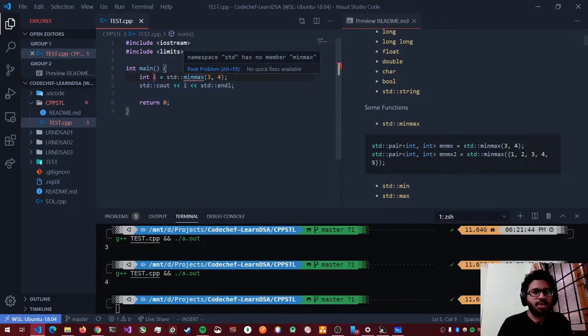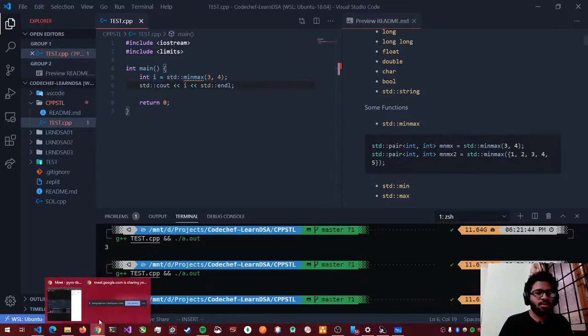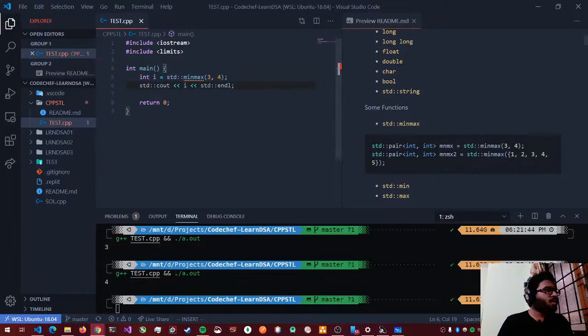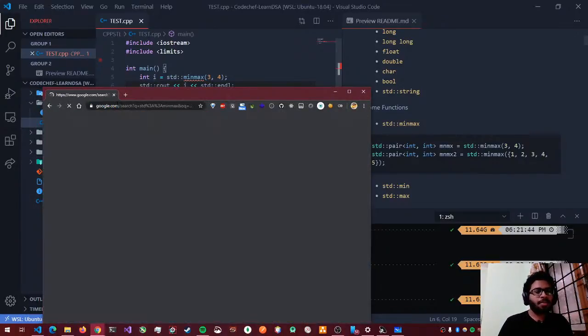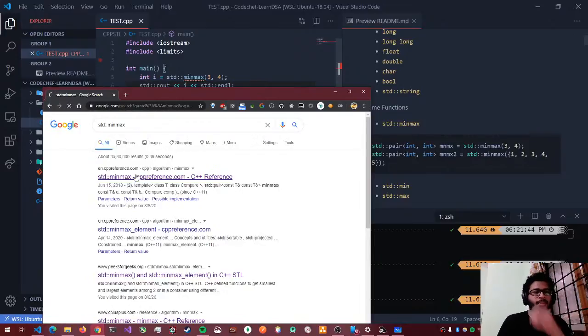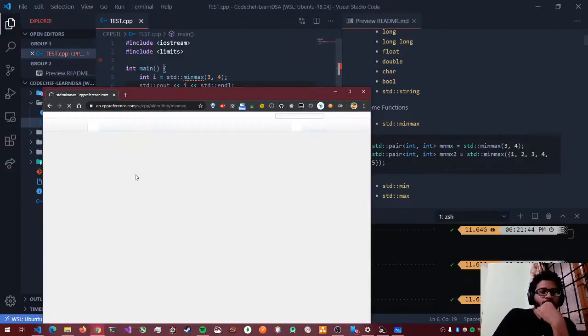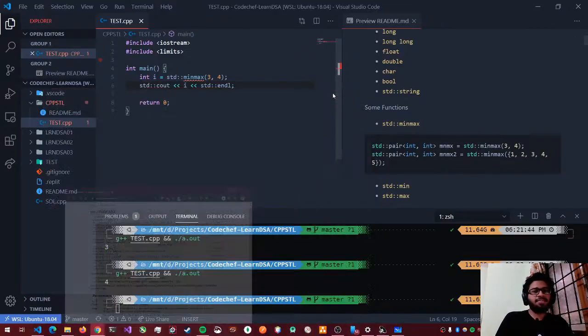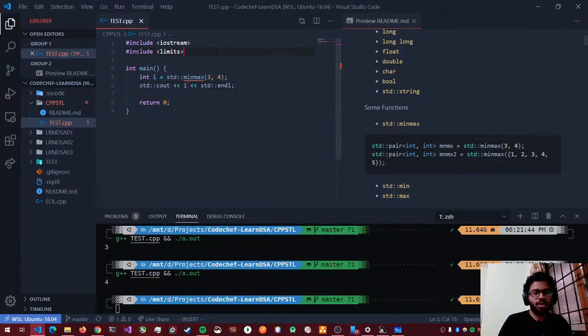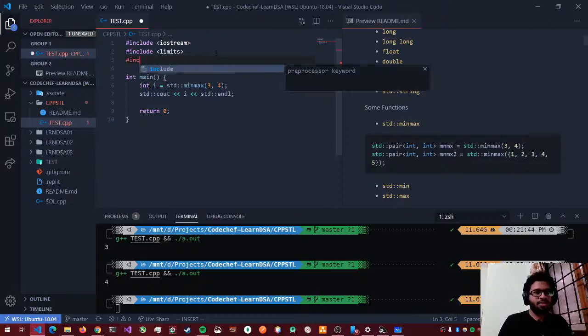What does it say? It has no minmax. I'm pretty sure it does. Okay, so std minmax is defined in a header file called algorithm. So I have to include that first.